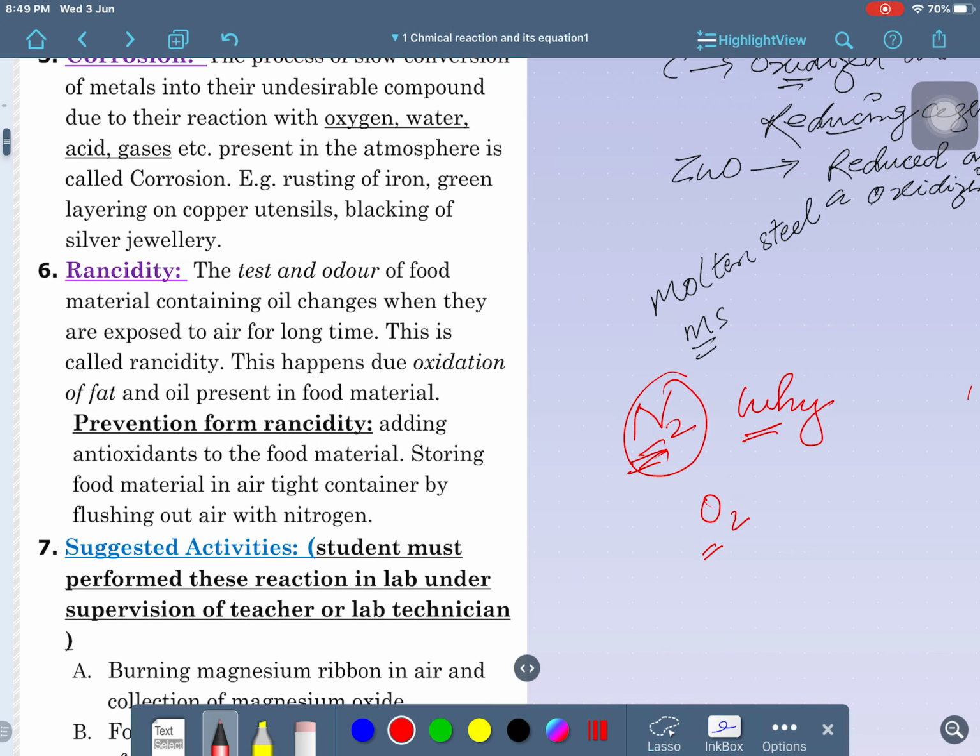So, nitrogen gas. And why not some other gas, only nitrogen? Two things: nitrogen is already present in large amount, approximately 79, or 78 point something percent. Is that clear? So, if you burst a packet of chips or kurkure, more nitrogen will be released. It will not be harmful for your health, because nitrogen is already available in the atmosphere in abundance. Is that clear guys? So, nitrogen is flushed on the food to prevent oxidation.